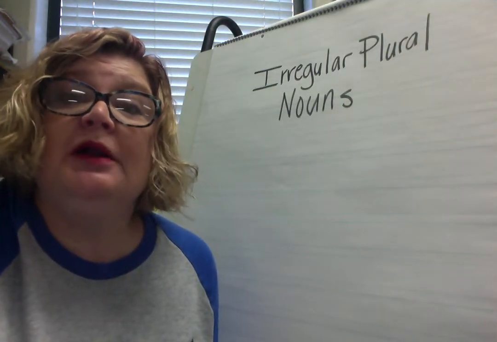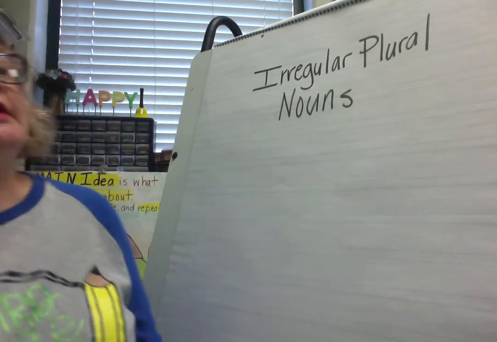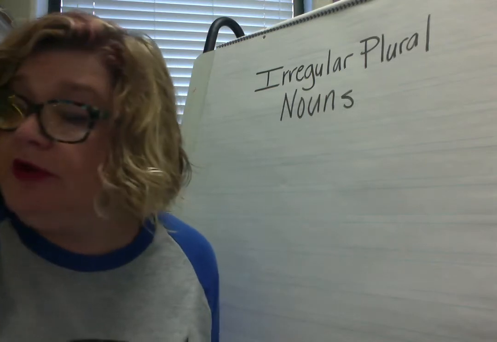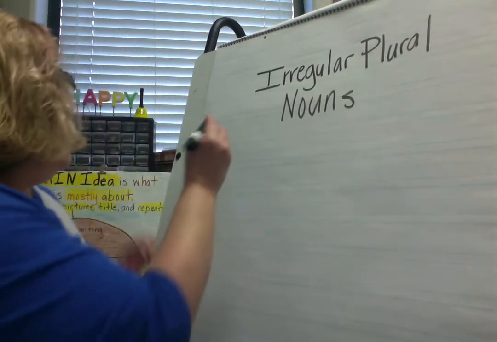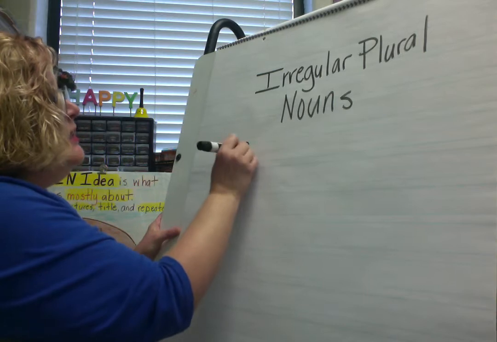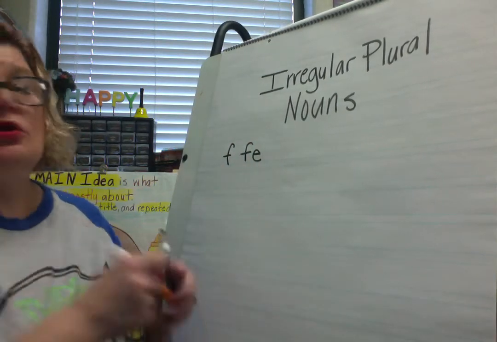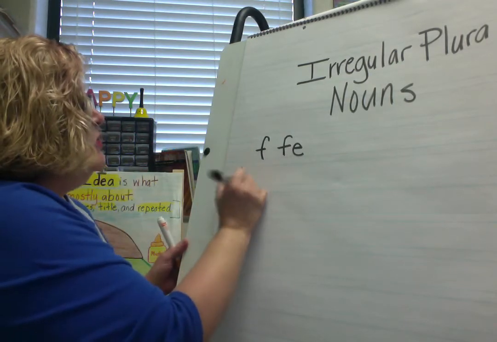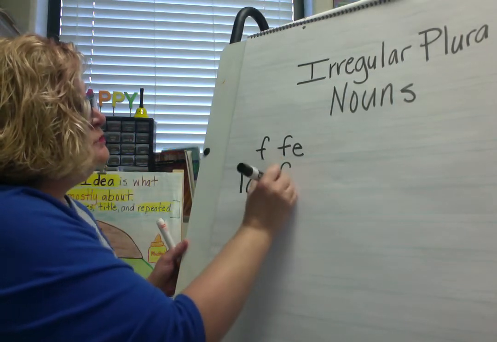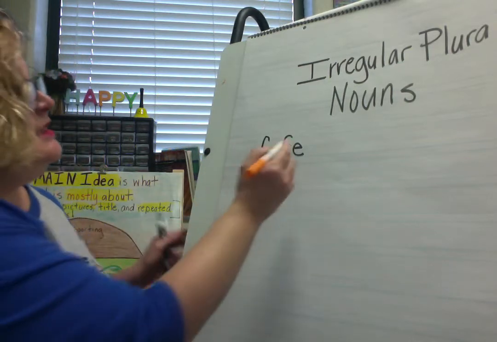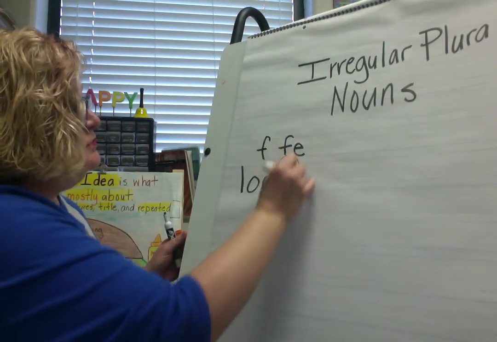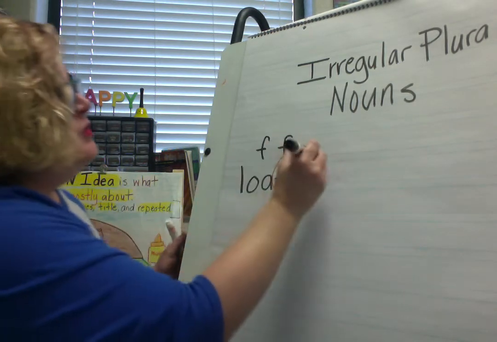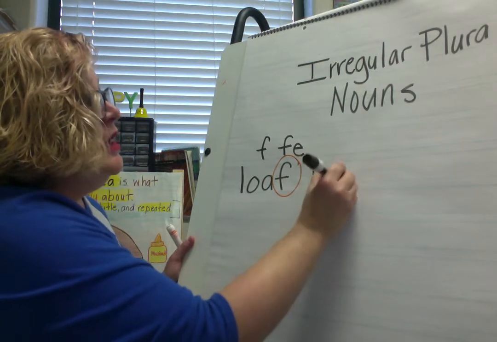I'm here to talk to you about irregular plural nouns. Now, we've been learning that if you have an irregular plural noun that ends in an F or an FE, you are going to take the word, let's say we have the word loaf, and it ends in an F right here. You're going to drop that F to make it plural, and you're going to make it loaves.